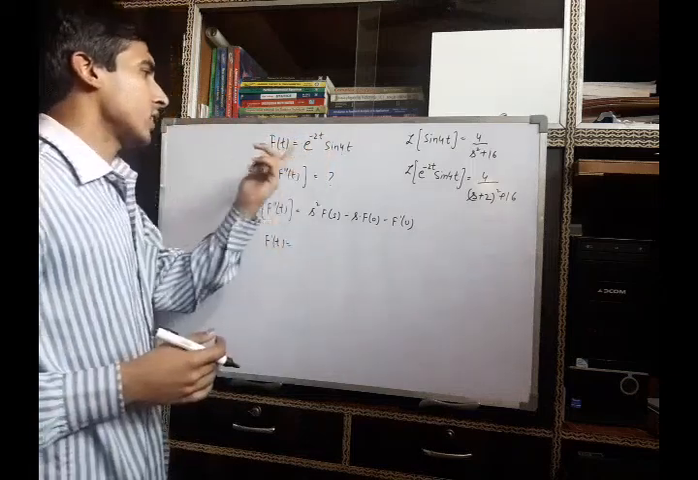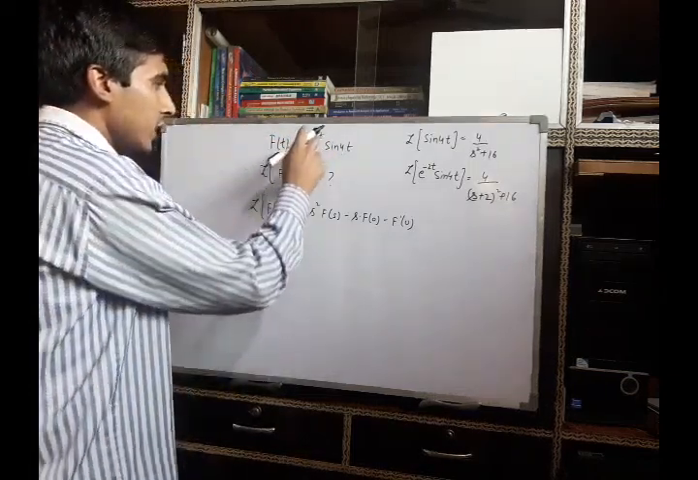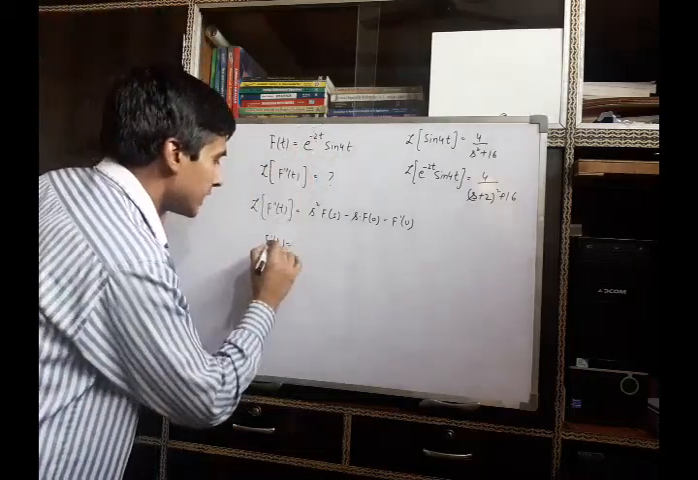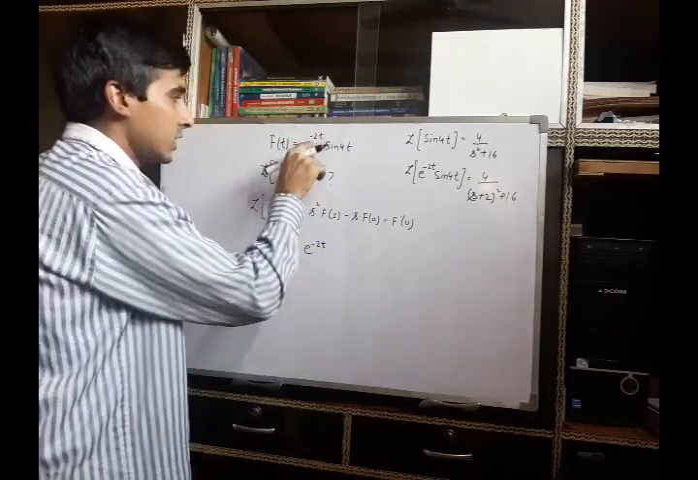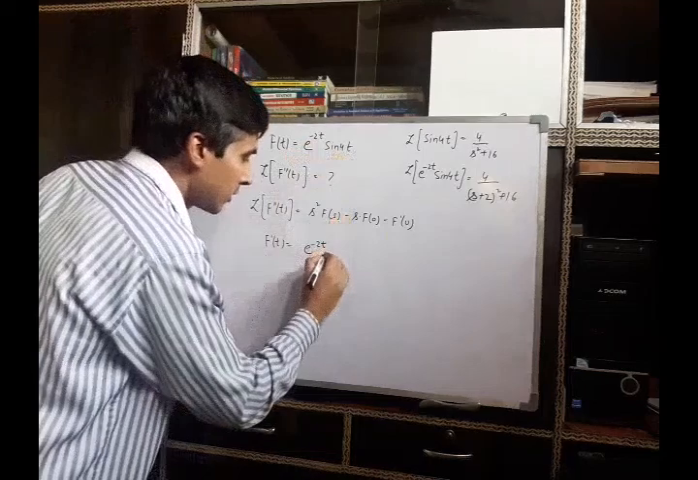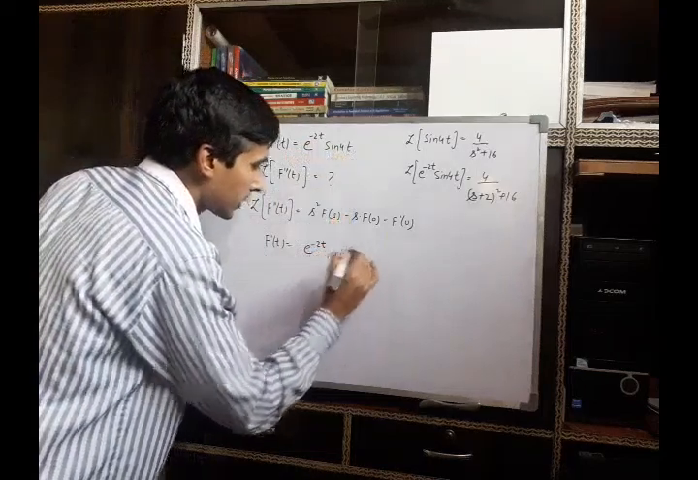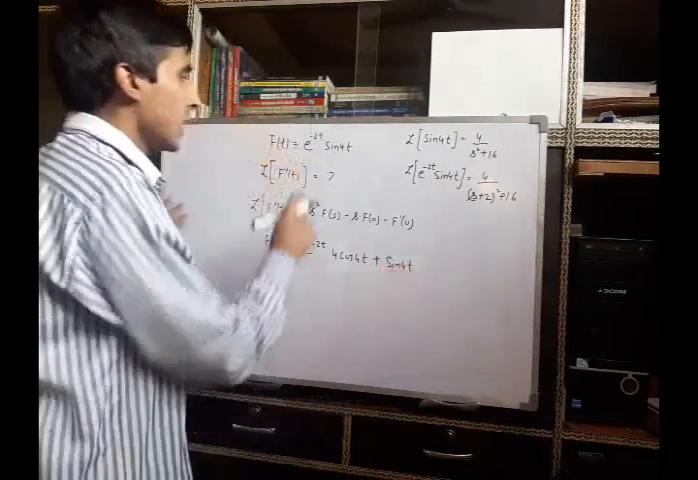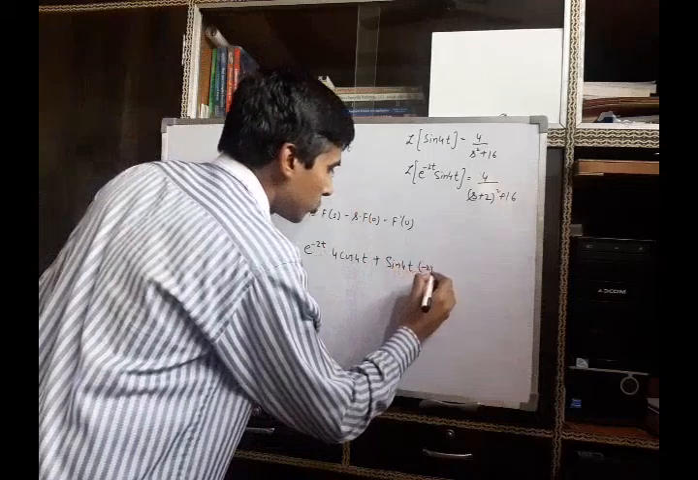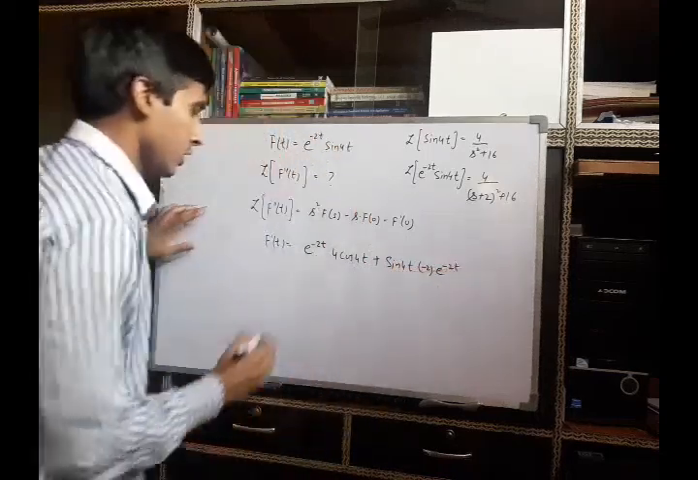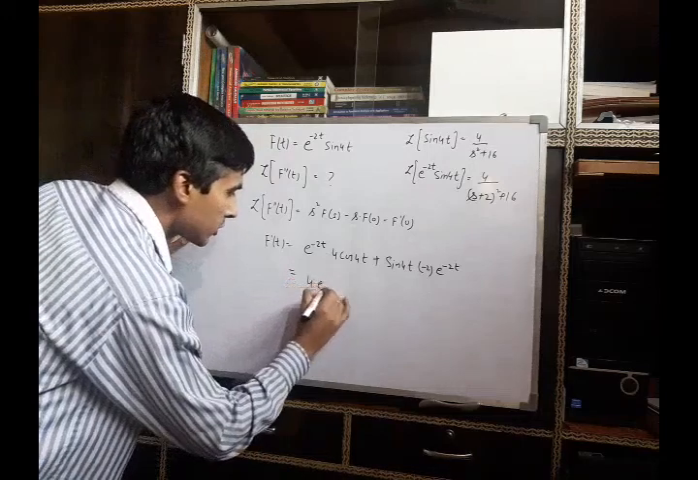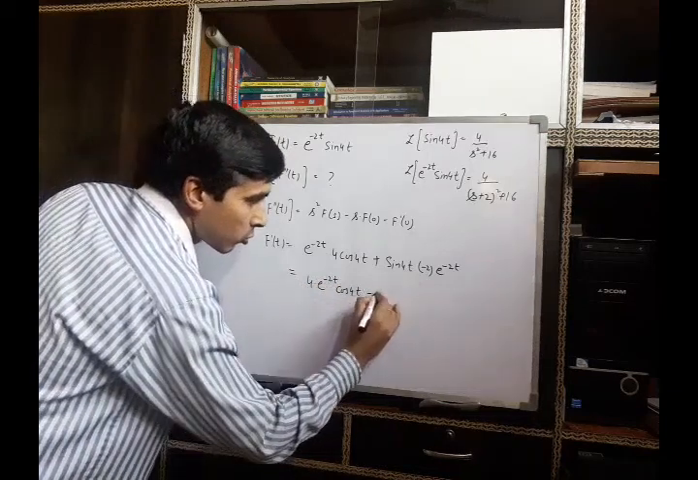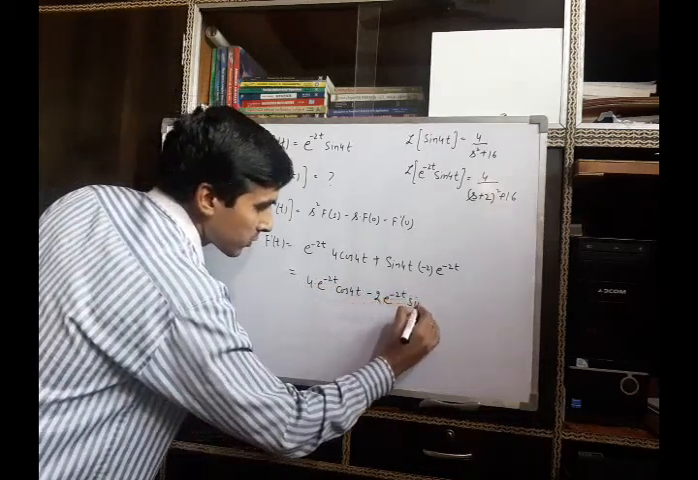So taking any function as first and the other function as second, we take e raised to power minus 2t as the first function and sine 4t as the second function. So we can rewrite it as e raised to power minus 2t the same, and the derivative of this function will be 4 times cos 4t. Now plus sine 4t as it is, and the derivative of this will be minus 2 times e raised to power minus 2t. So it can be written as 4 times e raised to power minus 2t cos 4t minus 2 times e raised to power minus 2t sine 4t.